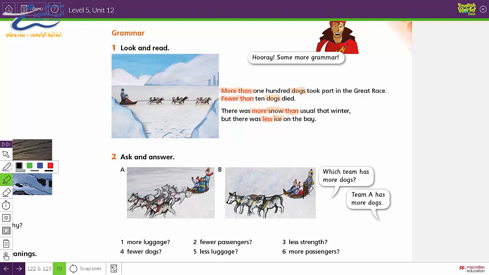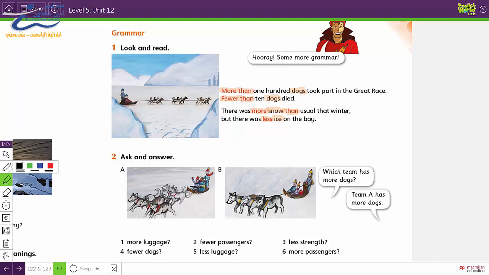Great. They are carrying passengers and luggage. Passengers, people that are traveling, and their luggage, their bags. So we have two nouns.